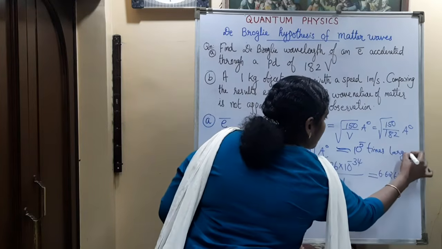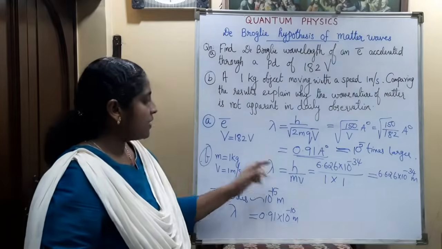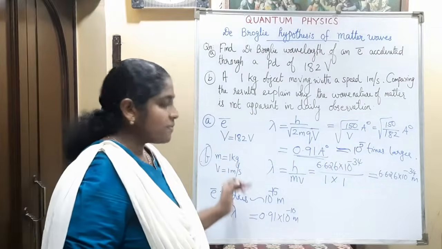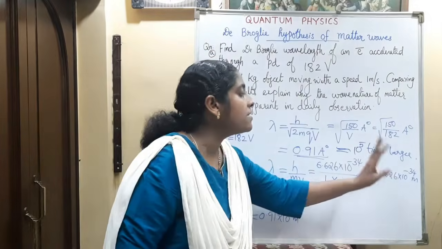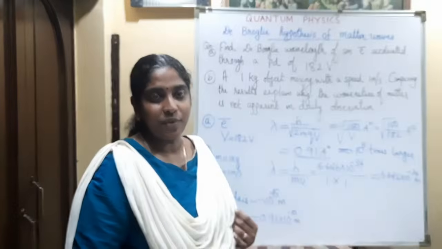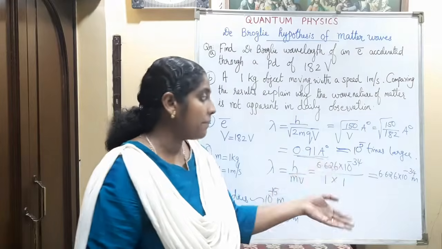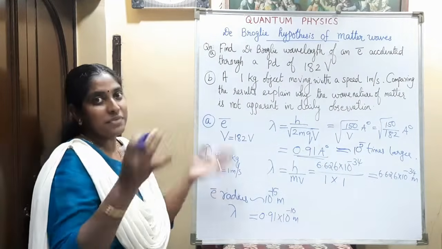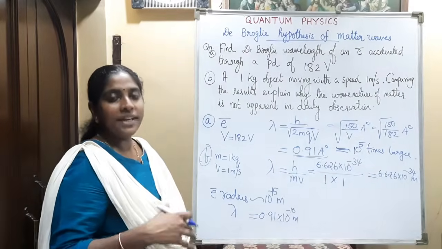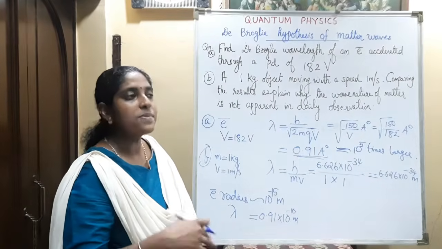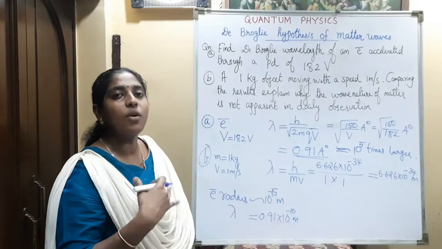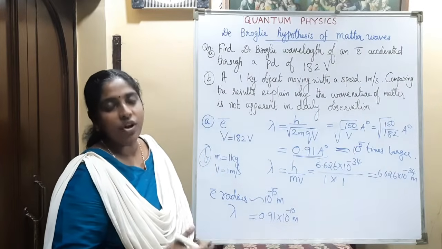Now the de Broglie wavelength we obtained for the mass of 1 kilogram moving with 1 meter per second is 6.626 into 10 raised to minus 34. See how small it is. Can we compare this de Broglie wavelength of this 1 kilogram mass with the size of that body? No. So in our daily life, matter waves are not observable in our surroundings because the wavelength of those waves is negligible, not apparent.